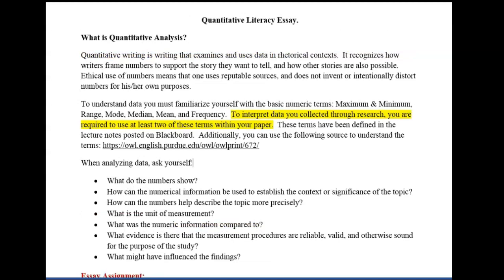For the QL essay, you are writing a researched paper that is supported with data coming from reputable sources. You will examine and use data in rhetorical contexts. You will use statistics to support your claim. For the QL essay, you have the freedom to choose a topic of your liking.